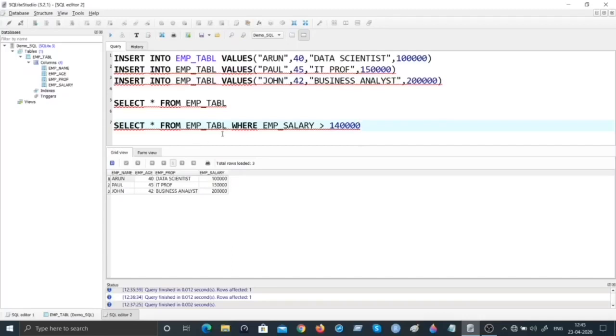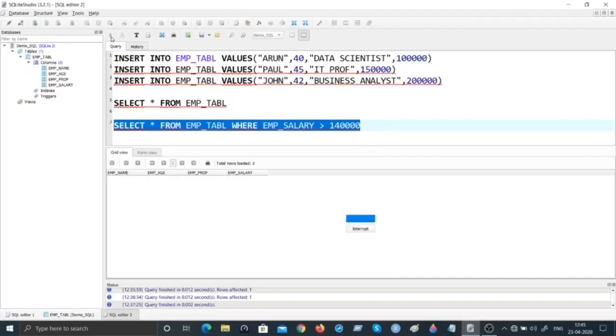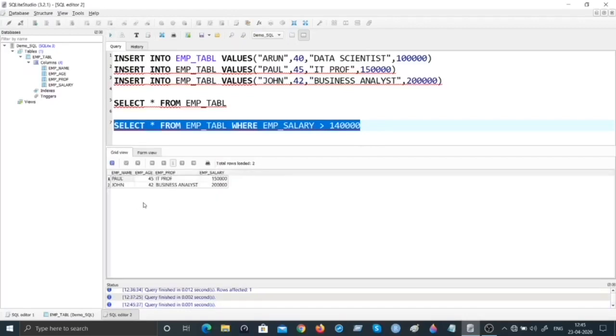So what do you expect when I give this command? Select star from emp underscore tabl where employee salary is greater than 140,000. So we don't get all the records. Watch out. Whichever records match this criteria of greater than 140,000, we'll get them. Let's go ahead and execute this. As you would have anticipated, we get 2 records because Paul's salary and John's salary is certainly above 140,000 and Arun's salary is not.